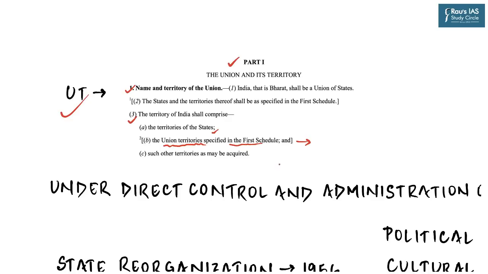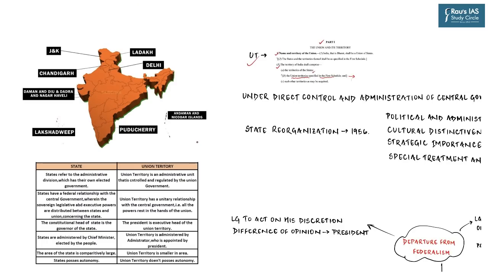Union territories are mentioned in the First Schedule to the Constitution of India, and they are mentioned in Article 1 as well. So the obvious question is, how many union territories are there in the country right now? Let us count them. Jammu and Kashmir, Ladakh, Chandigarh, Delhi, Daman and Diu and Dadra and Nagar Haveli, Lakshadweep, Puducherry and Andaman and Nicobar Islands. So there are 8 union territories in India right now, as you can see on the map.